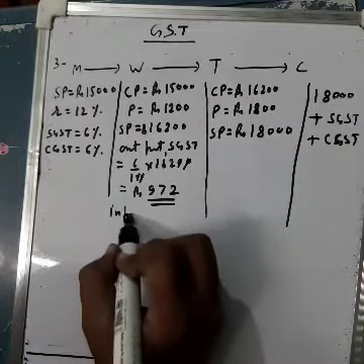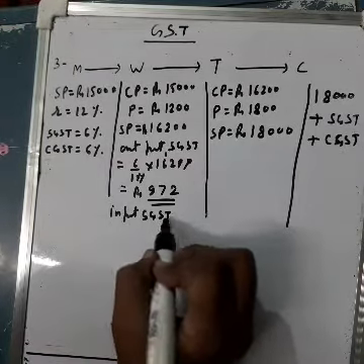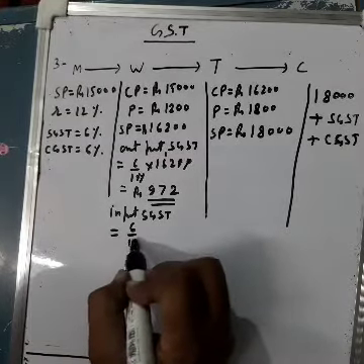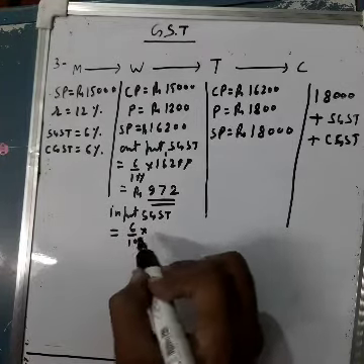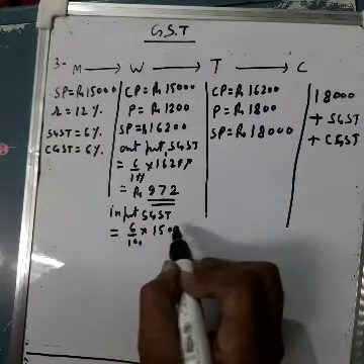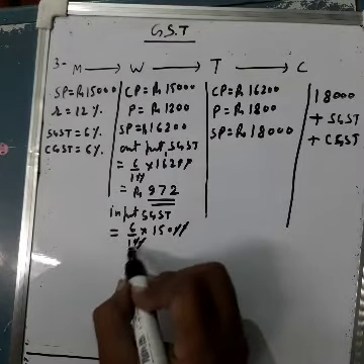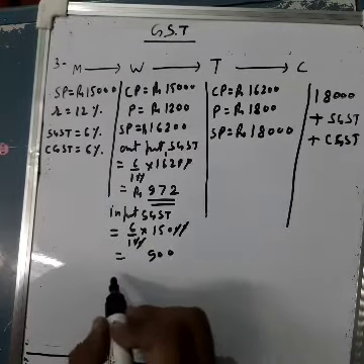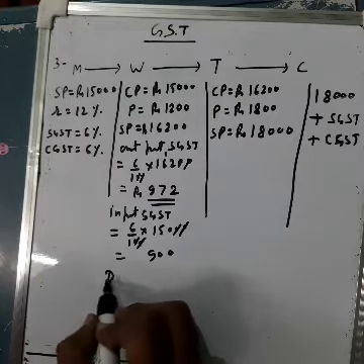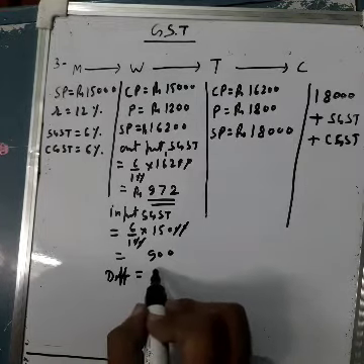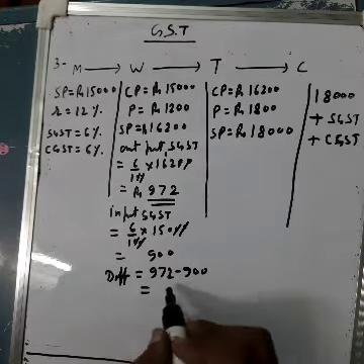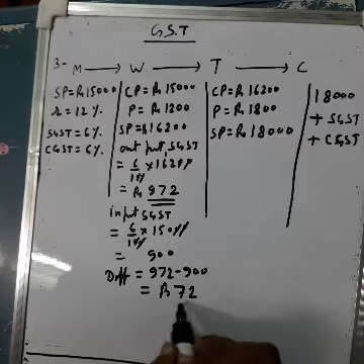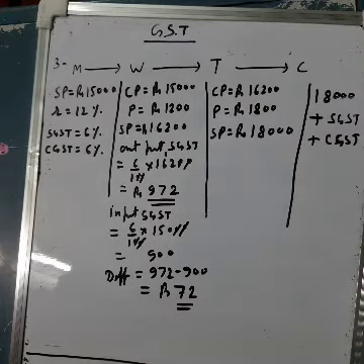Input SGST you can find as 6% of the same, on the cost price 15,000. It is 900. So the difference is coming 972 minus 900 equals rupees 72. So rupees 72 only he will pay to the state government. Clear? Rupees 72 he will pay.